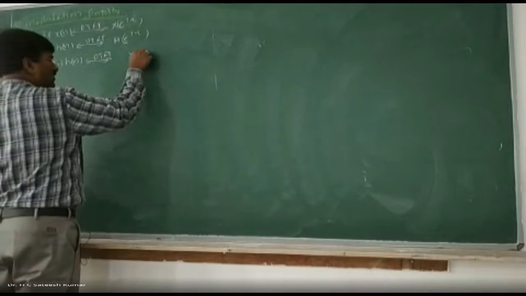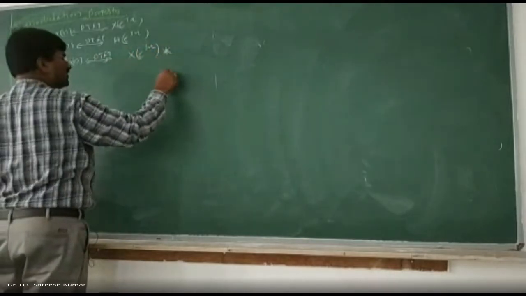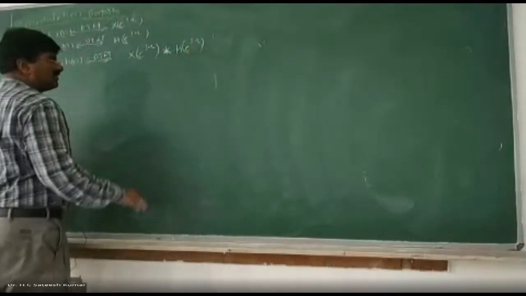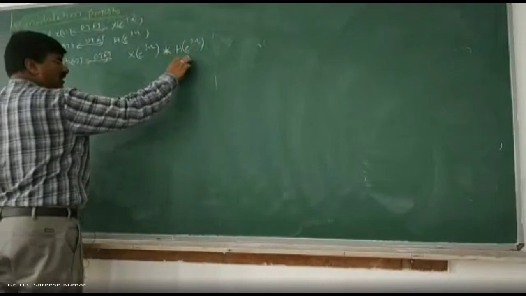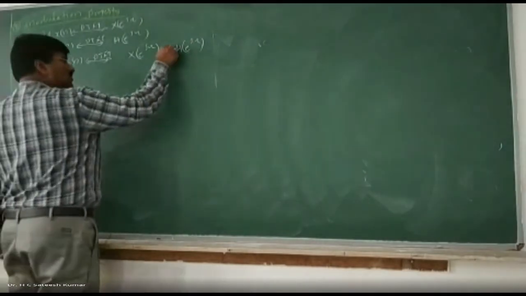x of e to the power of j omega in convolution with h of e to the power of j omega. Both x of e to the power of j omega and h of e to the power of j omega are periodic with a repetition period of 2 pi. The convolution of two periodic signals is known as circular convolution. Circular convolution we call it as.